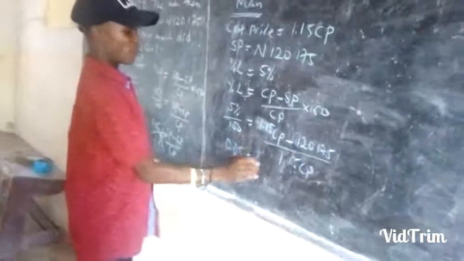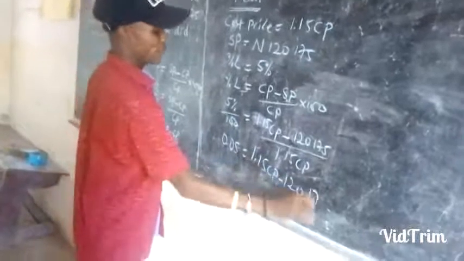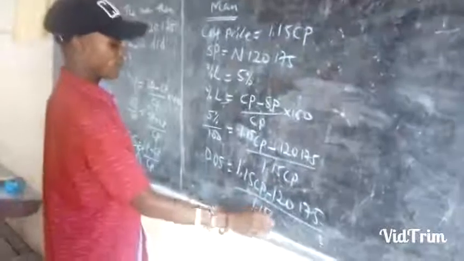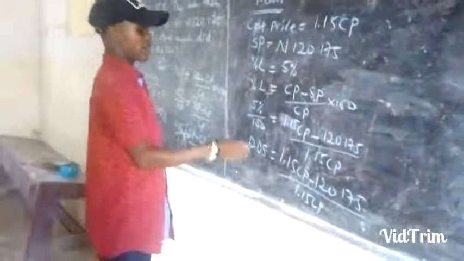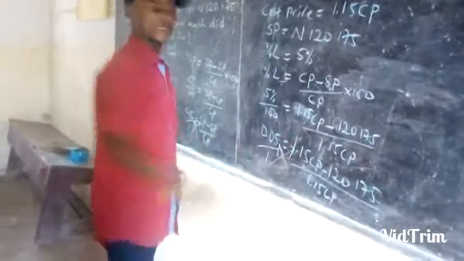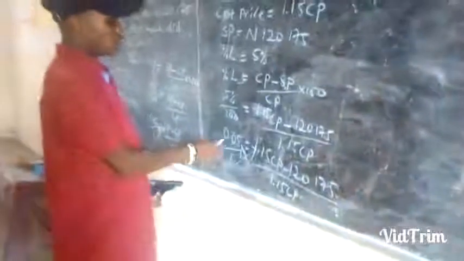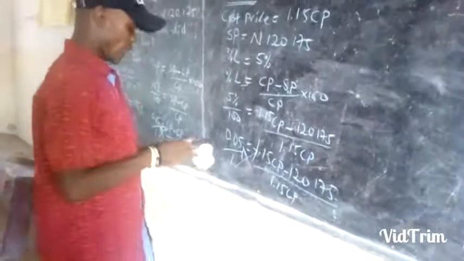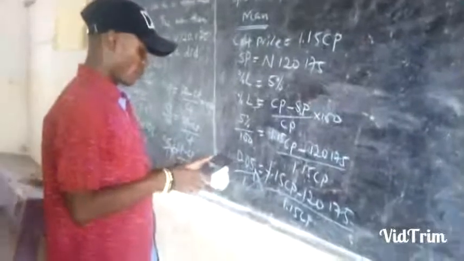That becomes 1.15 CP minus 120,175, divided by 1.15 CP. We can cross multiply again. 0.05 is the same as 0.05 divided by 1. Then you cross multiply. So if that holds, we have 0.05 multiplied by 1.15.